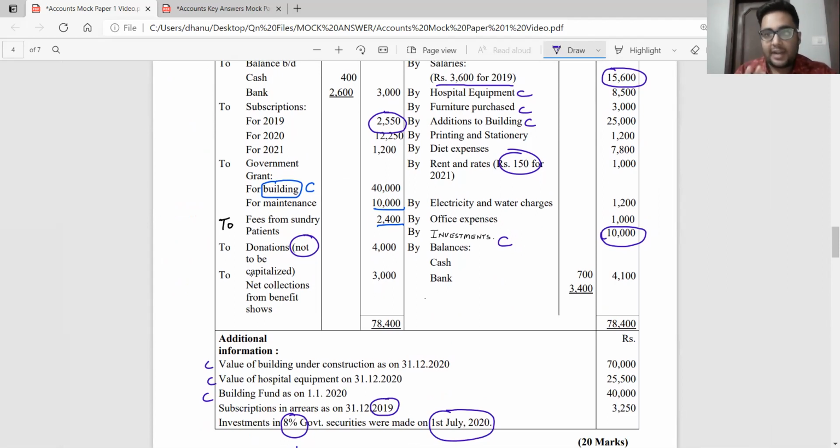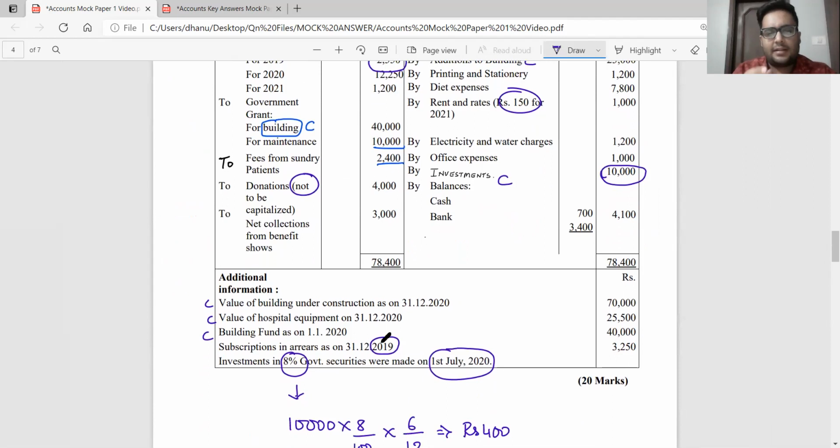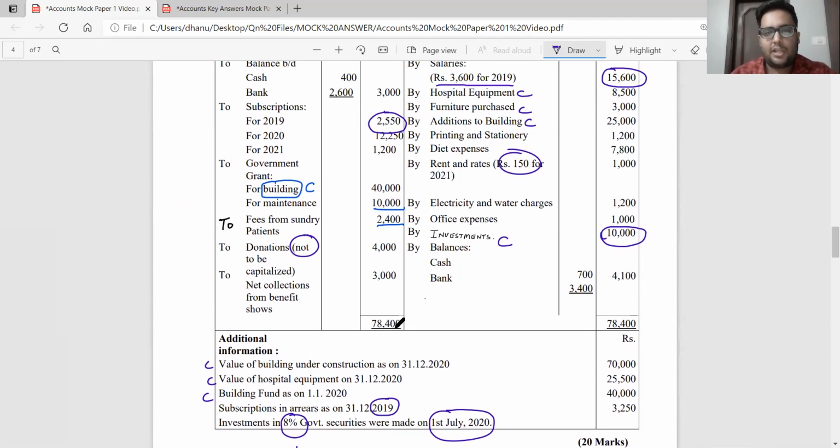3,250 was outstanding. I received 2,550 rupees. So still there is some amount outstanding for 2019. That is the point to be kept in mind. Other than that, we have completed our income and expenditure account.